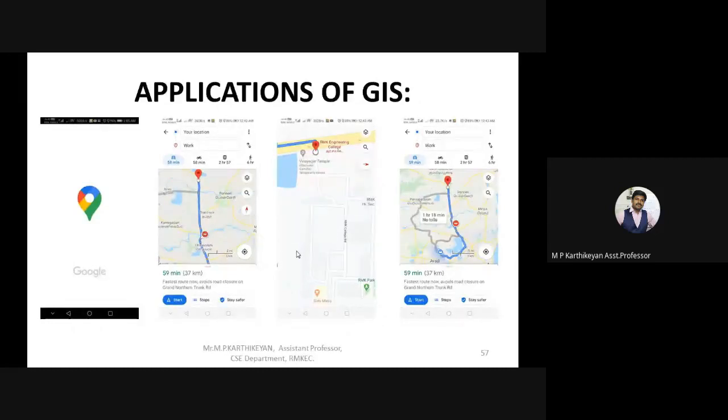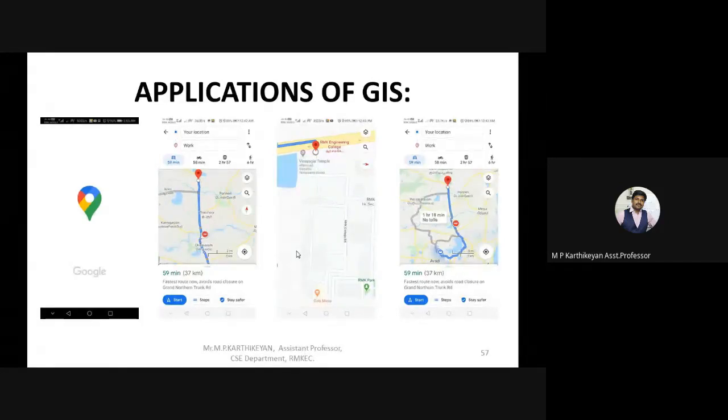Before going into the applications, I just have some screenshots for you guys. I want everybody to respond to the upcoming questions. I hope everybody can see the screen, and you can see that I have given the location as RMK Engineering College.